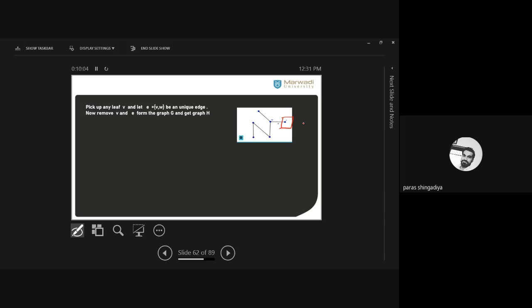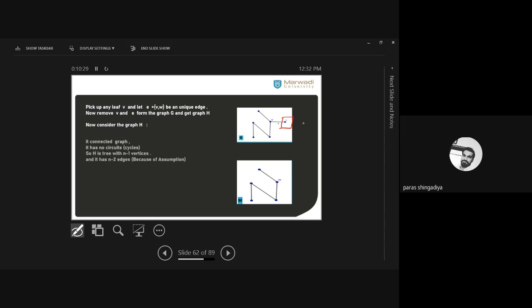Okay. So we get a new graph. When we delete a leaf V, E will also be removed with this vertex, and you will get a new graph H. The rest of the part is as it is, we just delete the vertex V and its edge E. So this new graph you will get, and that is the graph H. And now just observe the graph H. These are the conclusions based on this graph.